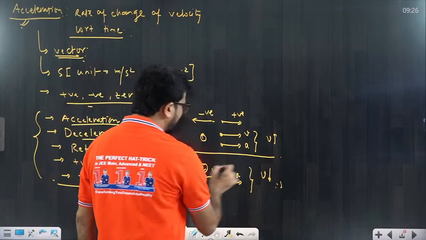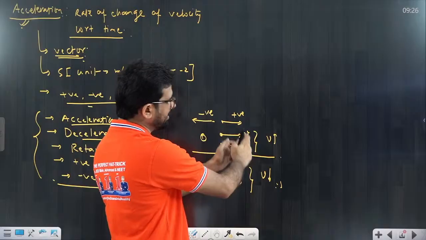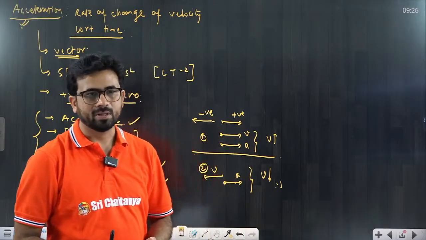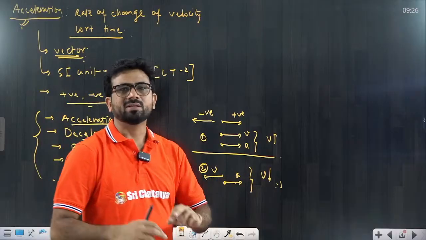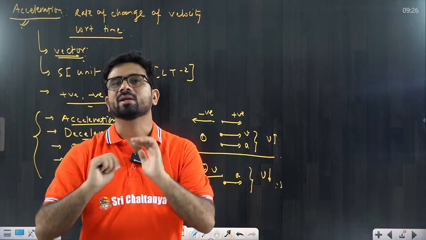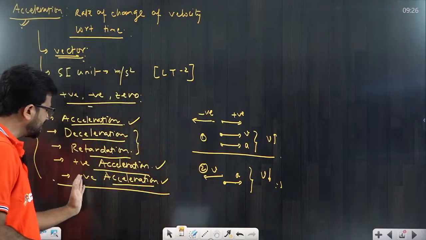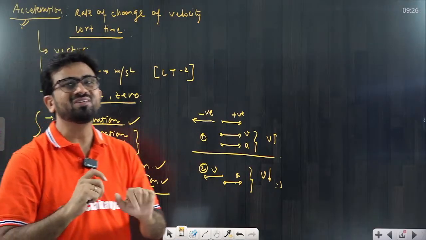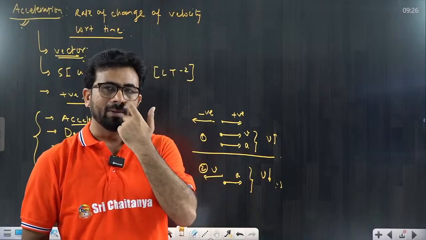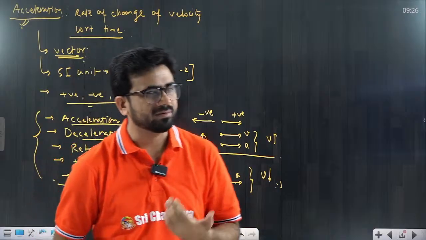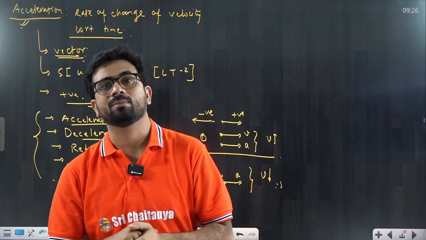So I am repeating the first thing. If velocity and acceleration are both in the same direction, then the magnitude of the velocity is going to increase. If both are in opposite directions, then the magnitude of the velocity is going to decrease. That should be very, very clear to you. Similarly, when we say negative acceleration, it is just telling you the direction of the acceleration. Now I am discussing some conceptual questions one by one that sometimes come to your mind.